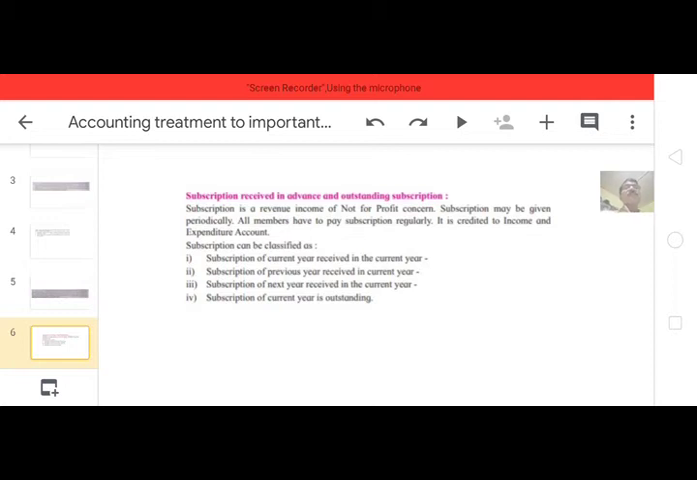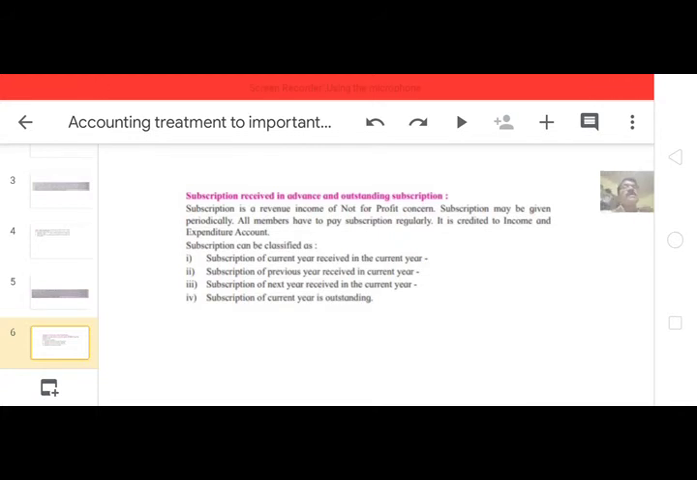Subscription of next year received in the current year. So this subscription is for next year. It is income of next year, though it is received in the current year. So this amount is also included in the receipt of subscription. So from total amount of subscription received during the year, this amount is to be deducted and to be shown on the liability side of balance sheet as subscription received in advance.